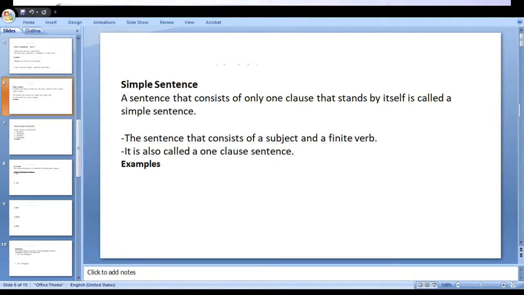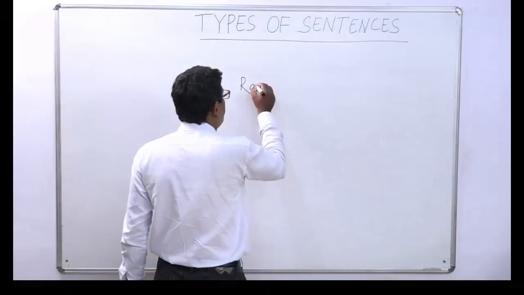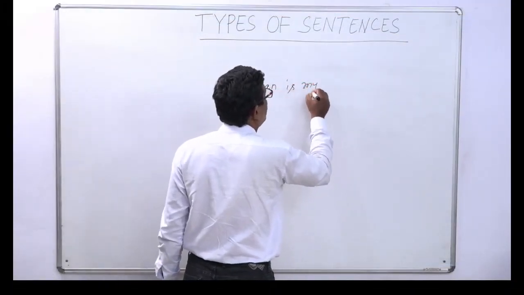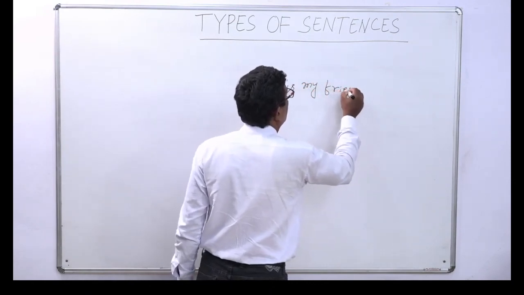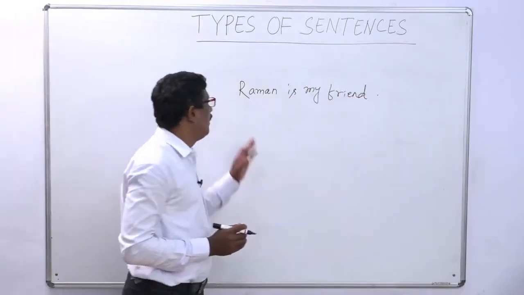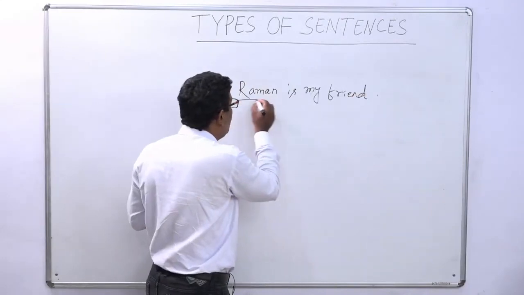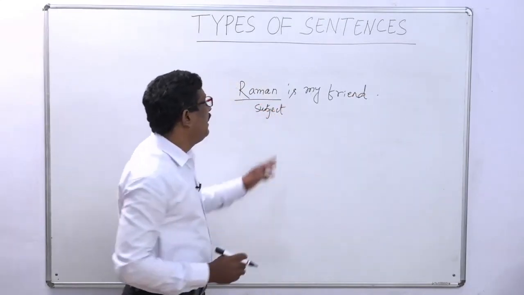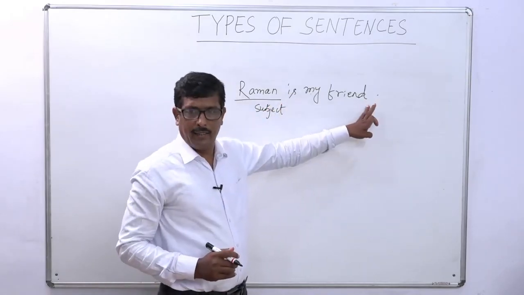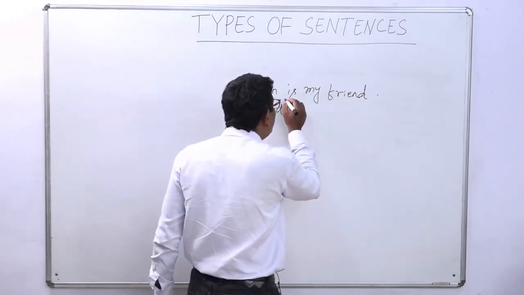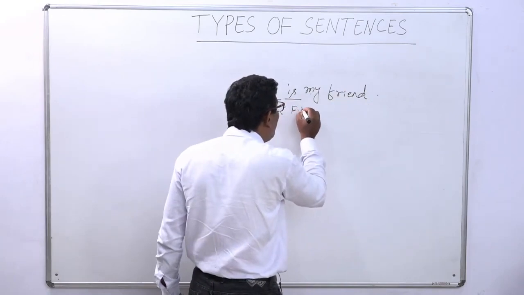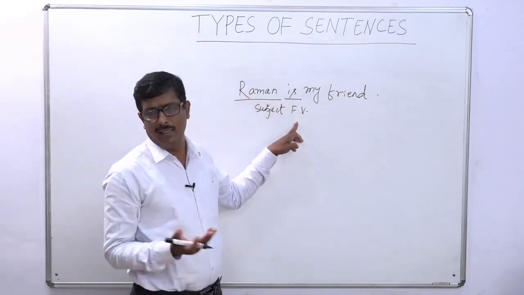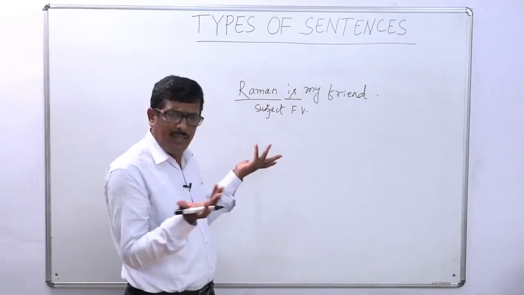Raman is my friend. You see, Raman is the subject, and is my friend is the predicate. Here, is is the finite verb. That's why there is a subject and a finite verb in this sentence, and that's why it is a simple sentence.